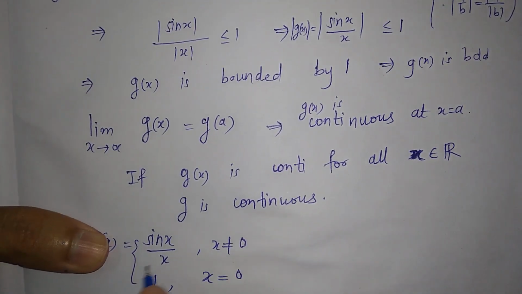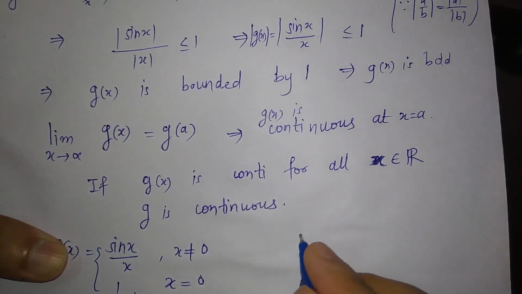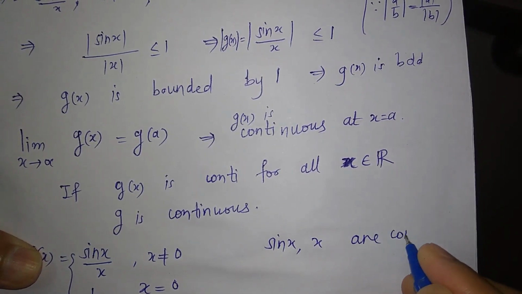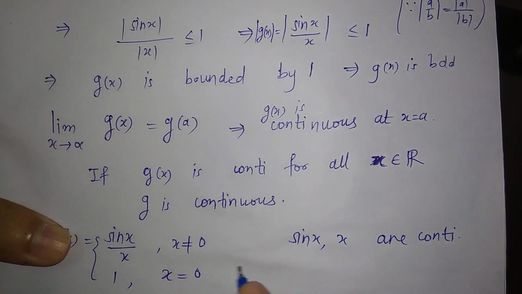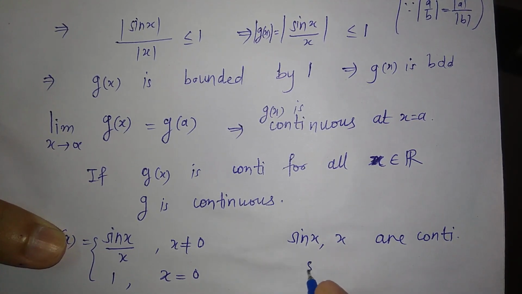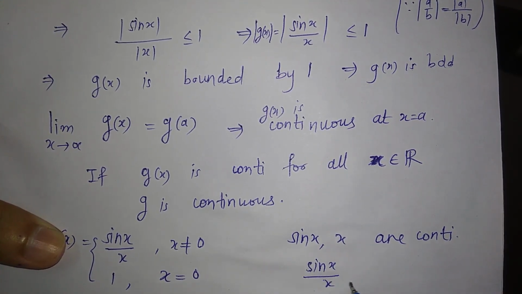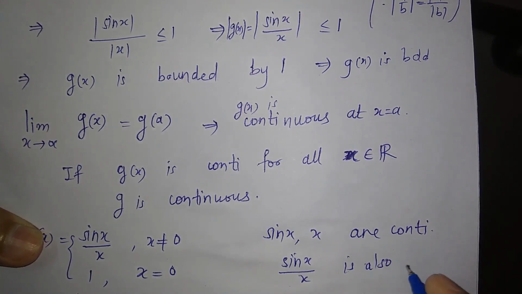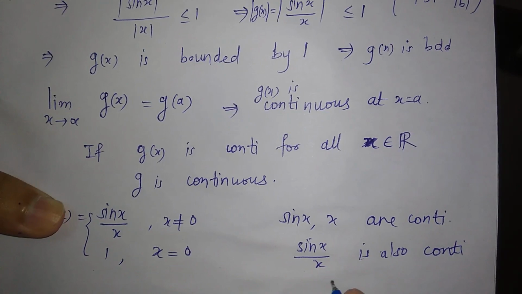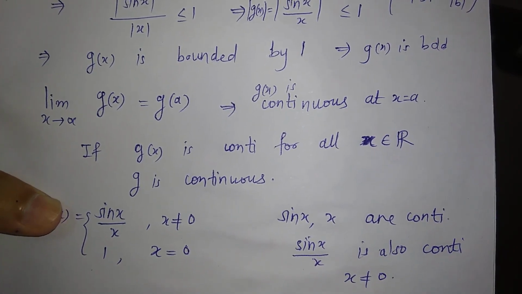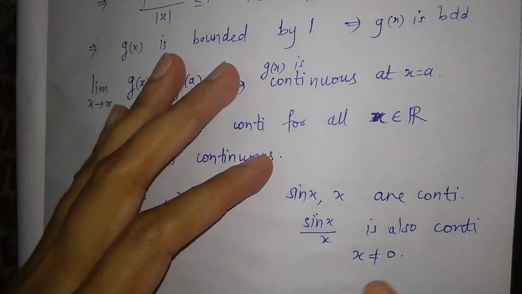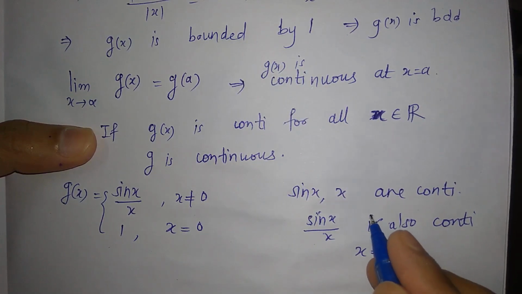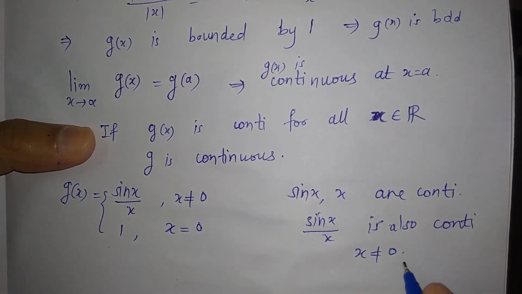Now just note that for this function, sin x and x are continuous functions for all x belongs to R. So sin x upon x is also a continuous function whenever x is not 0, right? So this function is continuous for x not 0.